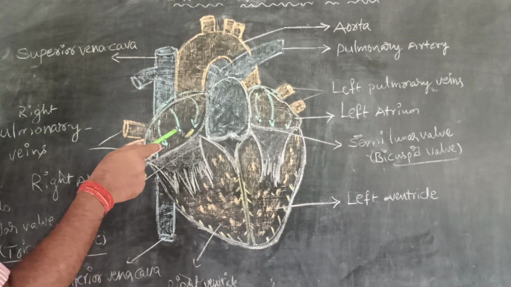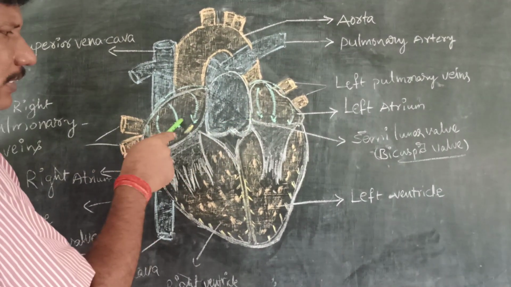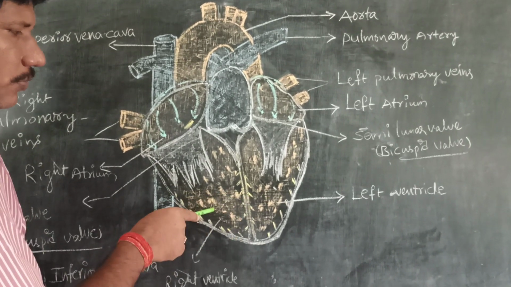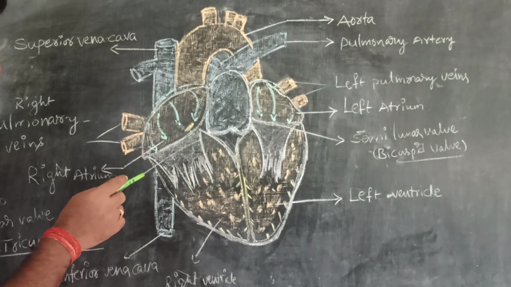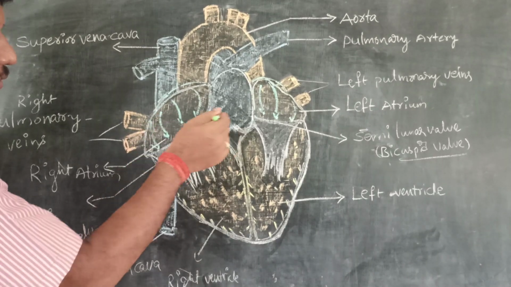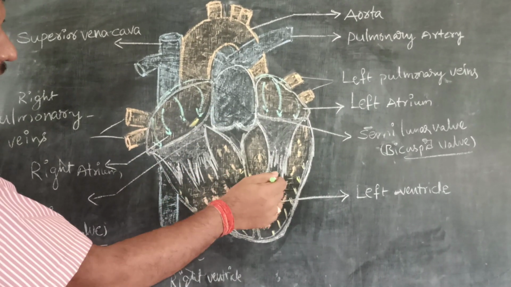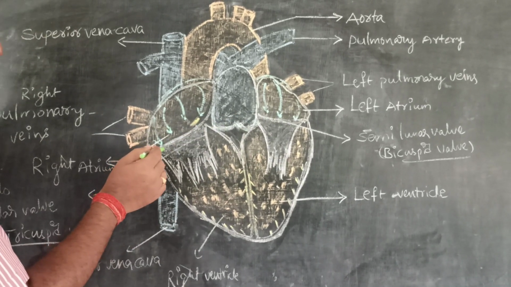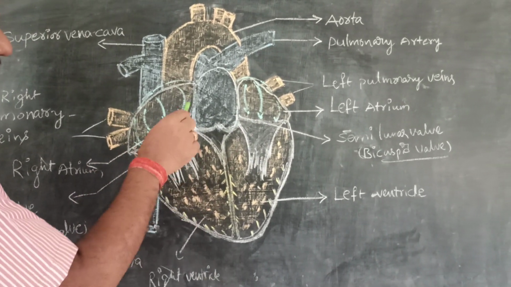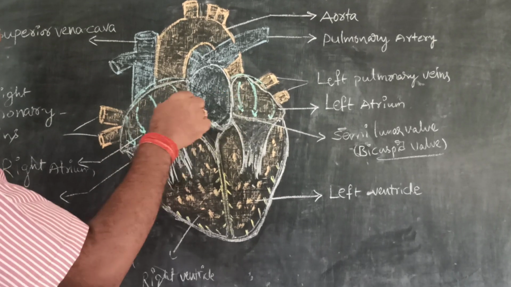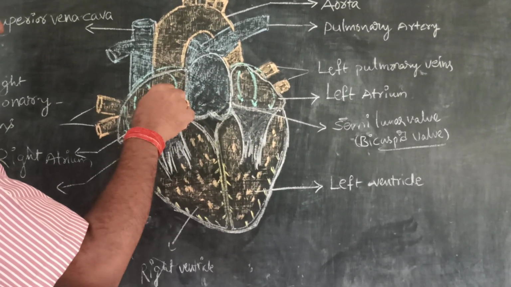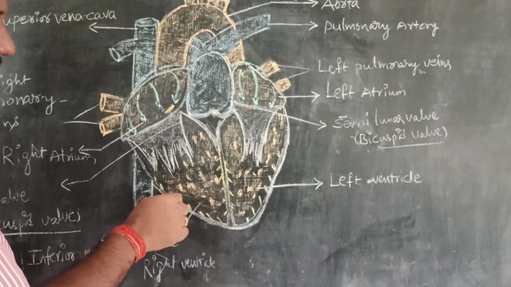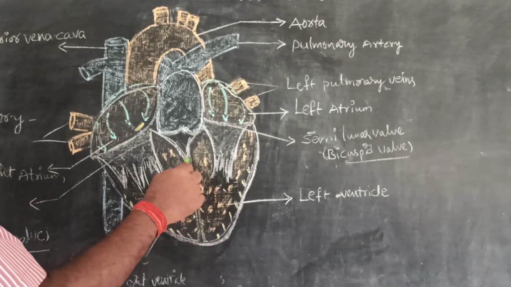Our upper two chambers are connected to the lower two chambers, the ventricles, through the auriculoventricular septum. Again, the upper two chambers are separated by the interauricular septum, and the ventricles by the interventricular septum.